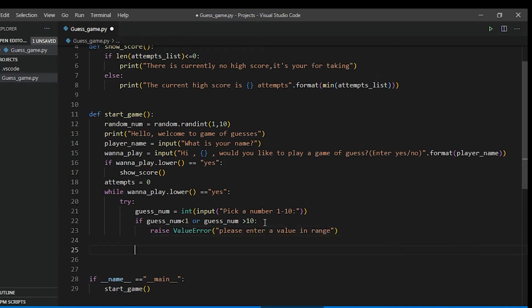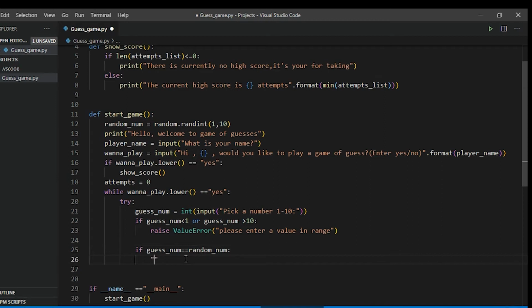Now one condition is satisfied. Now let's check another condition. If guess num, this is our most important condition, if guess num is equal to random. This actually checks if the user has correctly guessed the number. So if this condition is true, then the user has correctly guessed the number.